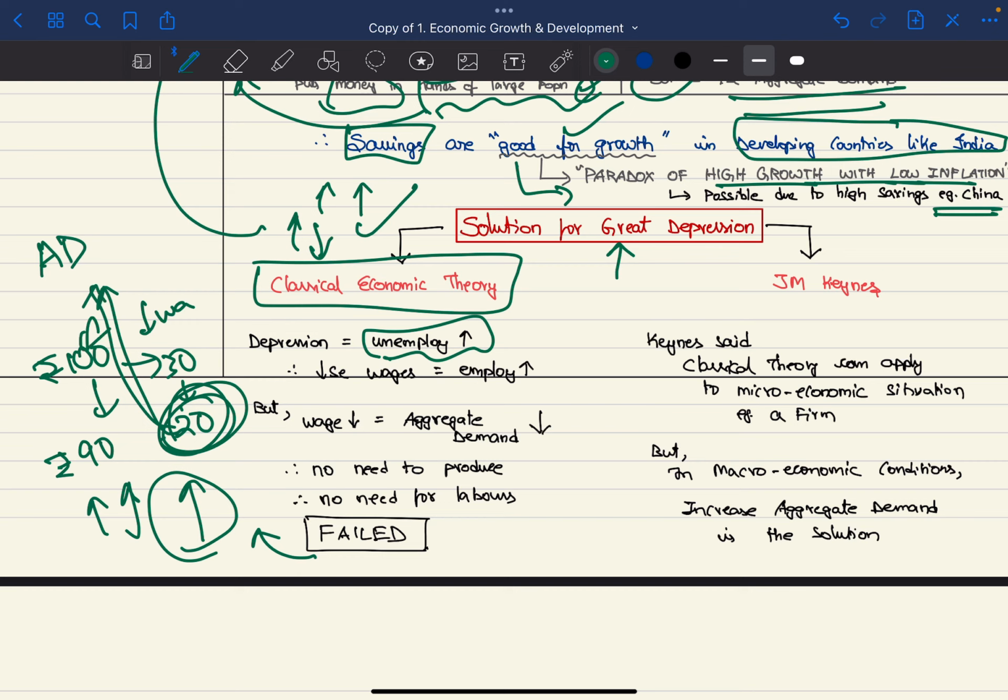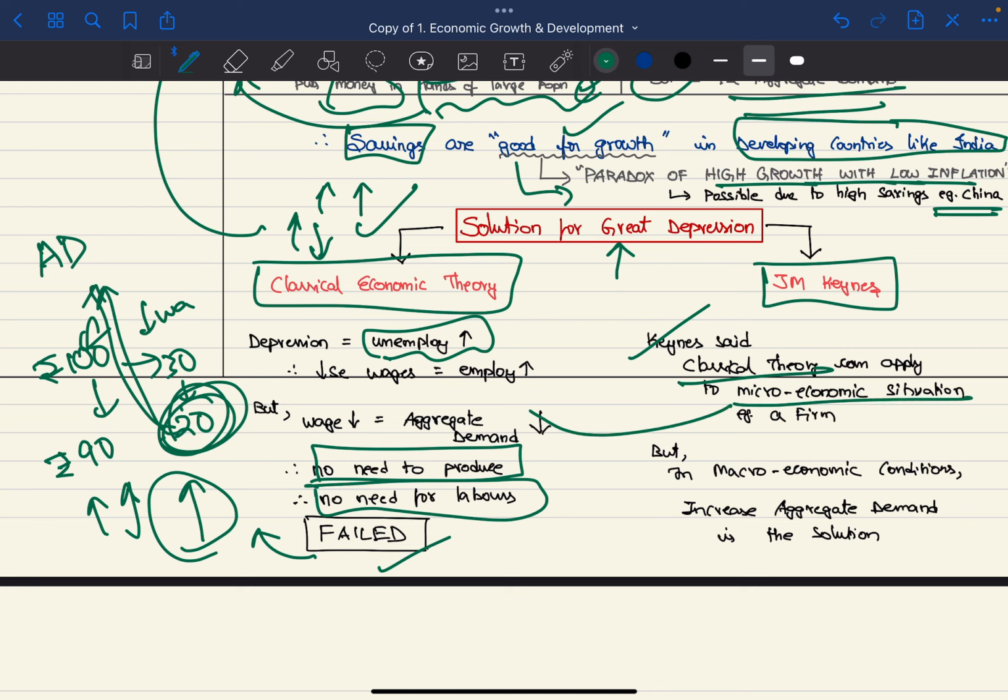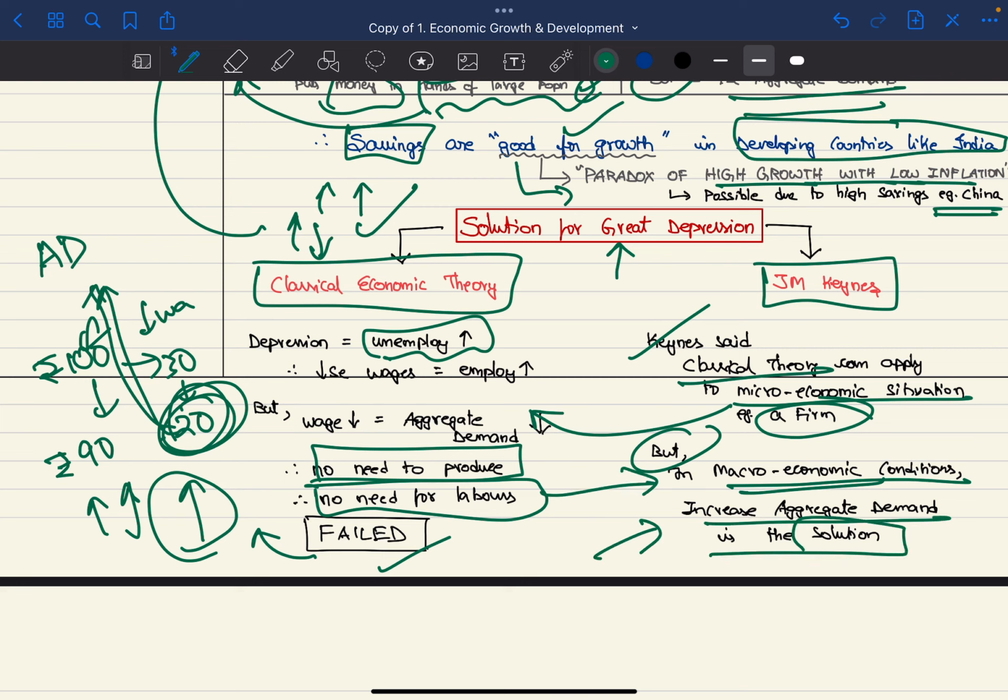Therefore people won't buy the burger at all, therefore there is no need to produce more burger. Therefore there is no need for labor, which is why this failed. So J.M. Keynes, he came back and said that classical theory will only apply to the microeconomic situation like a firm, but in a macroeconomic situation this won't apply. Here we need to manage the aggregate demand, which is the solution, and it actually worked.